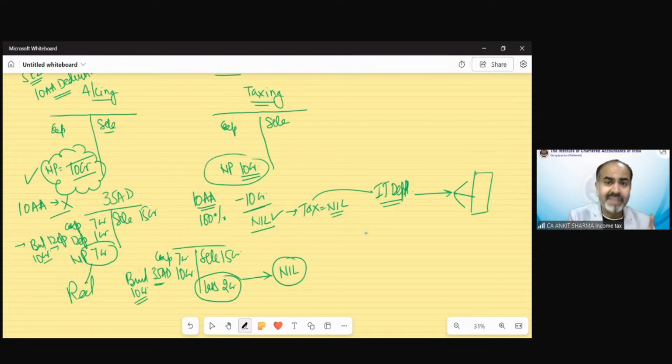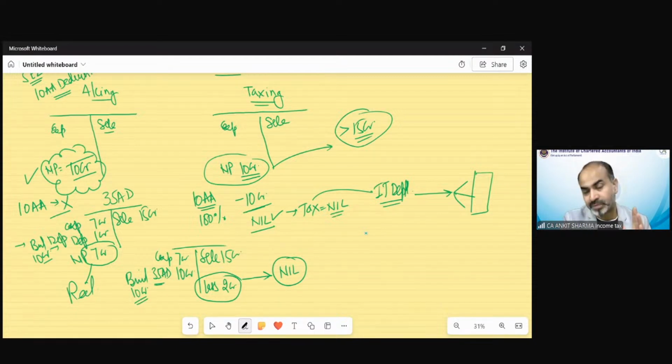In the first case, section 10AA is there. The normal tax collection would start after 15 years, because for the first 5 years, there would not be any tax. After that 5 years, there would be only 50% collection of tax, and that could also be extended for the next 5 years. So after 15 years, this organization is going to pay tax on the income earned by that organization. And suppose this organization has been closed after 7 years or 10 years.